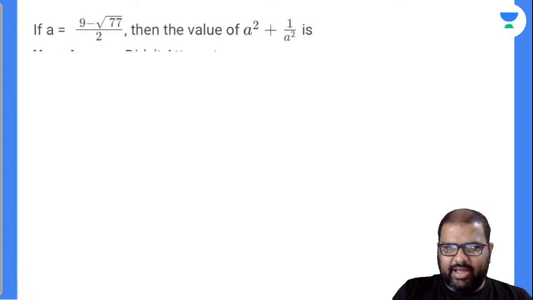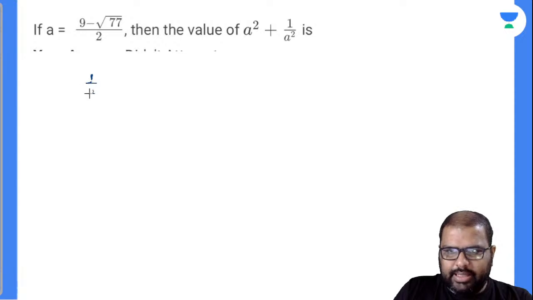Observe there, A value is this. I'll write down 1 by A. 1 by A will be how much? 1 by A is nothing but equal to... there is a little bit of logic here. Those who can crack this logic can solve this question very, very easily. Otherwise, it will take a little bit more time. Am I right or wrong?